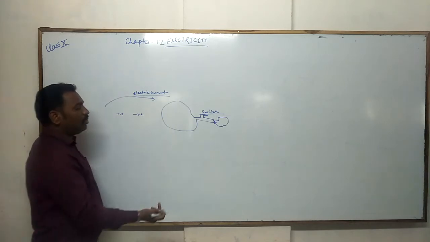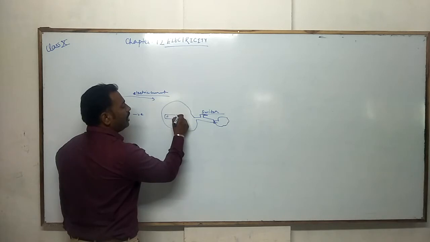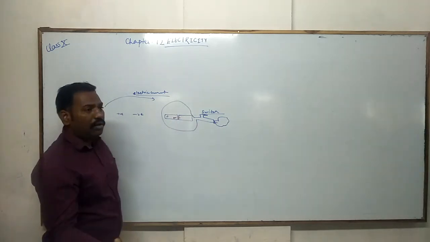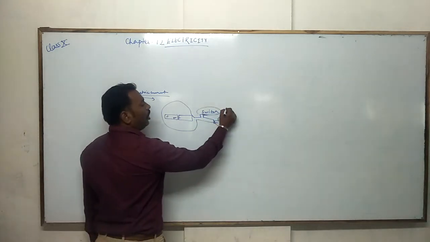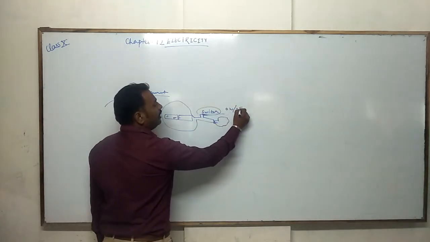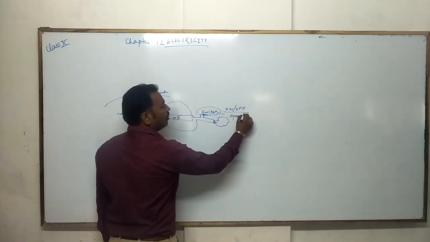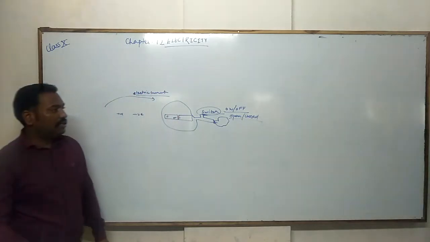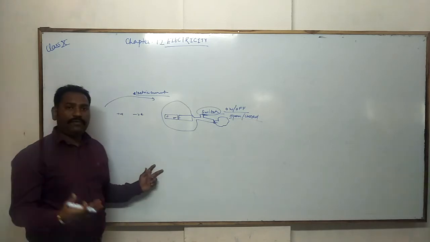If the circuit is closed, then these two cells, which have negative and positive terminals, can pass the electricity to the bulb, and the bulb will glow. So this switch only makes the circuit on or off, open or closed. And you already saw this in 7th class or 8th class, where you arranged one type of electric circuit.